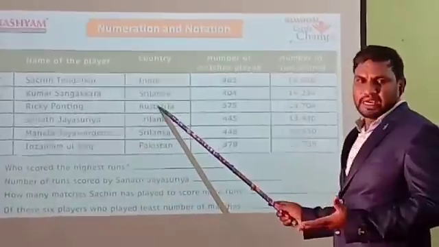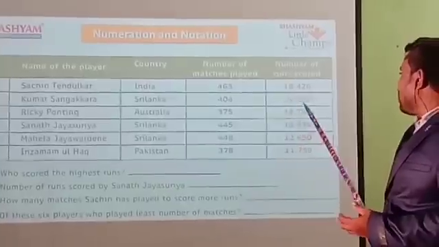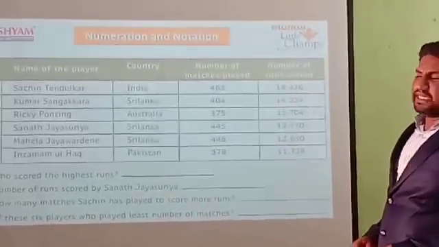Next, the second person is Kumar Sangakkara. He belongs to Sri Lanka. How many matches did he play? 404. How many runs did he score?